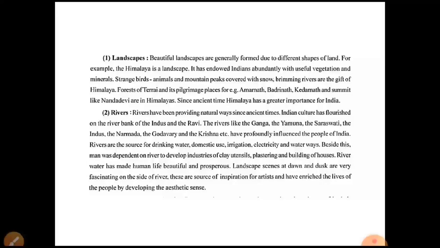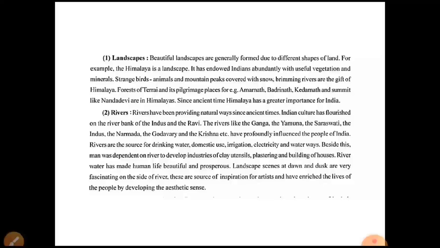And brimming rivers: mostly the rivers flowing through the Himalaya originate from the Himalaya. The origin point is located in the Himalaya, which is one of the gifts from our nature to the people.